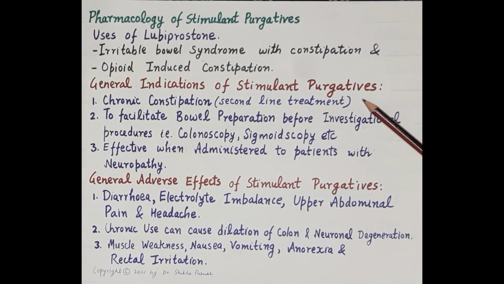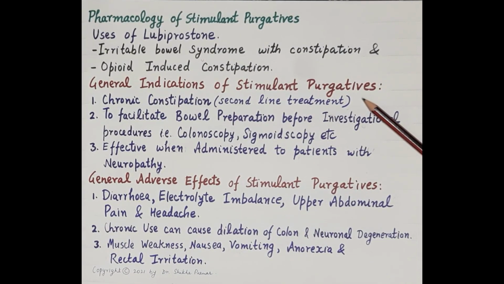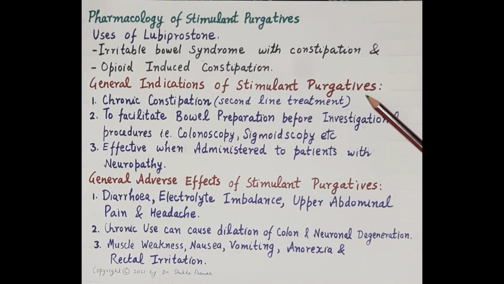As we all know, chronic constipation is a highly prevalent disease. It is most of the time resistant to lifestyle modification and also to different laxatives. Stimulant purgatives are indicated in chronic constipation as second line therapy when other laxatives fail to provide adequate relief.